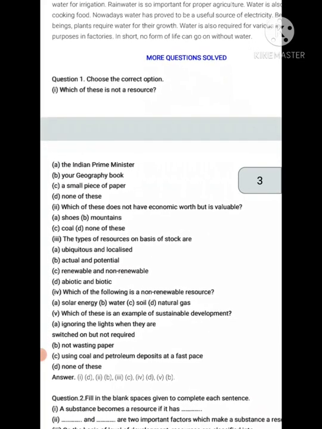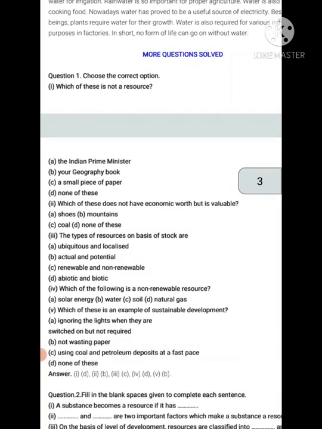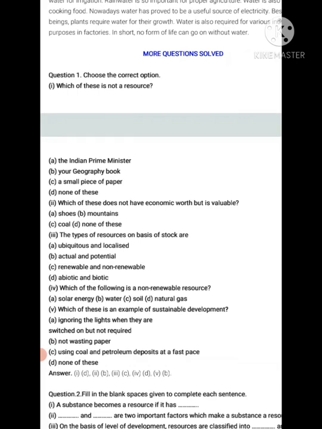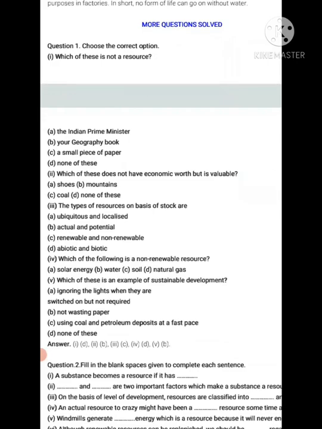Which of these does not have economic worth but is valuable? इसमें कौन सा ऐसा है जिसका कि इकोनॉमिक वर्थ नहीं है पर उसका वैल्यू है? Options are shoes, mountain, coal, none of these. The answer is mountains. The types of resources on the basis of stock are: ubiquitous and localized, actual and potential, renewable and non-renewable, abiotic and biotic.